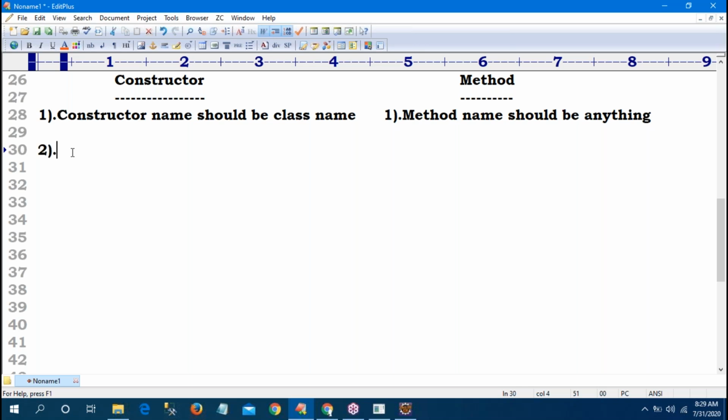So you don't bother about the constructor, but a method you compulsorily have to call. Previously I created a method, but only whenever I call it, then only it comes. So the constructor is automatically executed whenever an object is created.